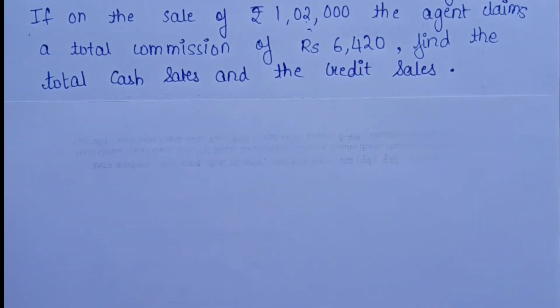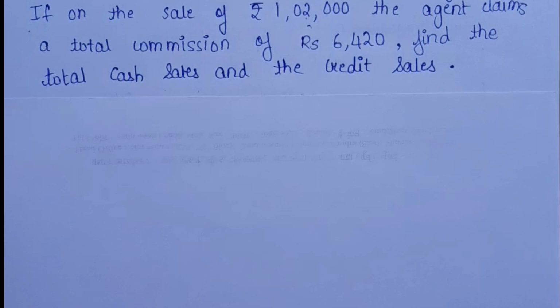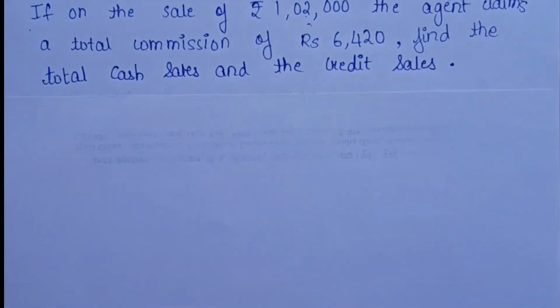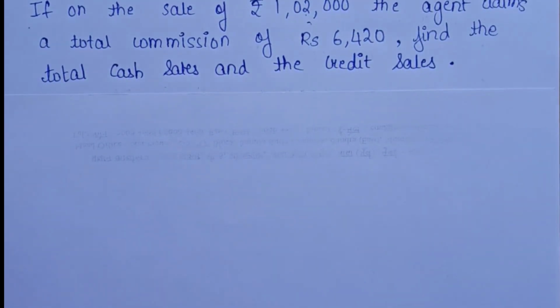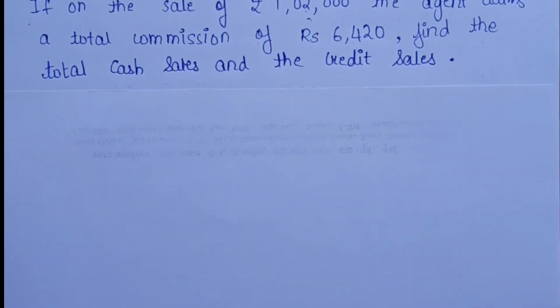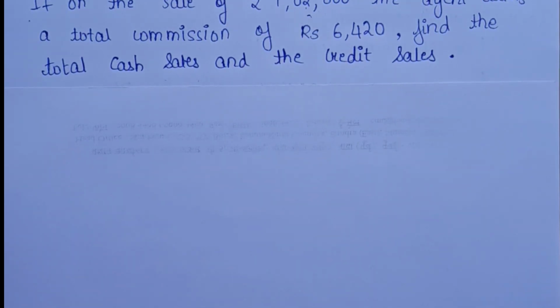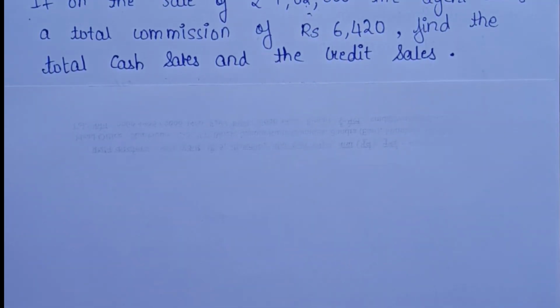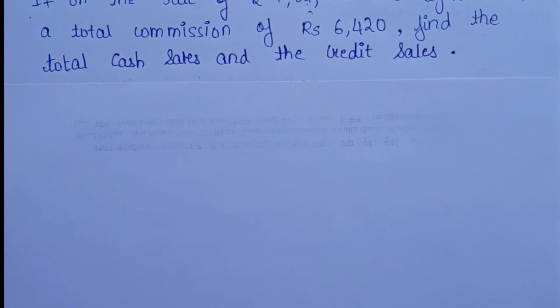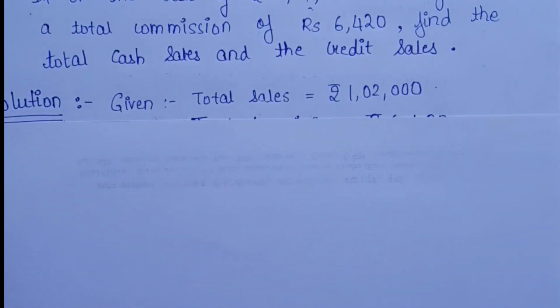We have been given two important pieces of information again. Here the total sale value is given to you as well as the total commission value. What you need to find out is how much is the cash sales and what is the amount of credit sales. So we proceed further. We start with the solution.